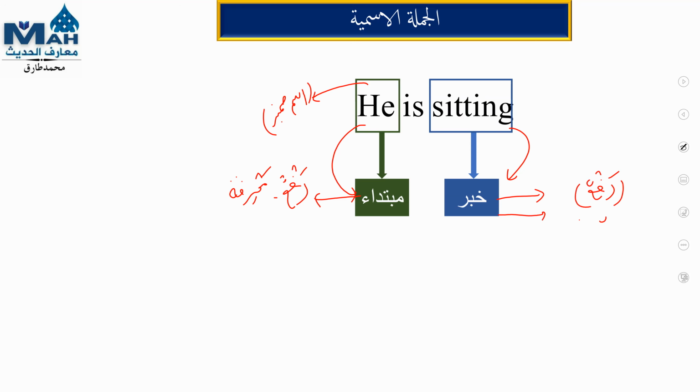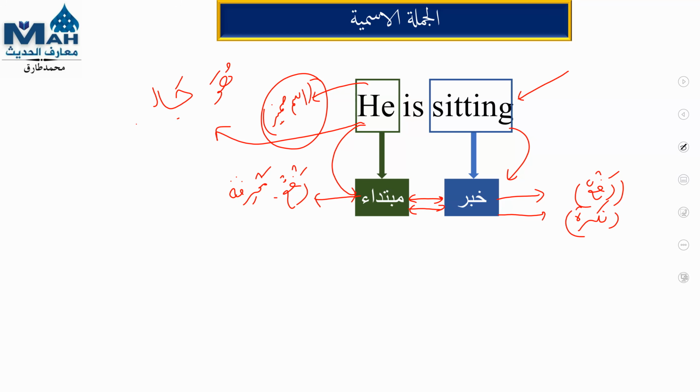And related to jins and number, there should be correlation between both of them. He is used for masculine, and the masculine zamir is huwa, and the Arabic of sitting is jalisun. So our sentence is complete. Huwa jalisun. He is sitting.